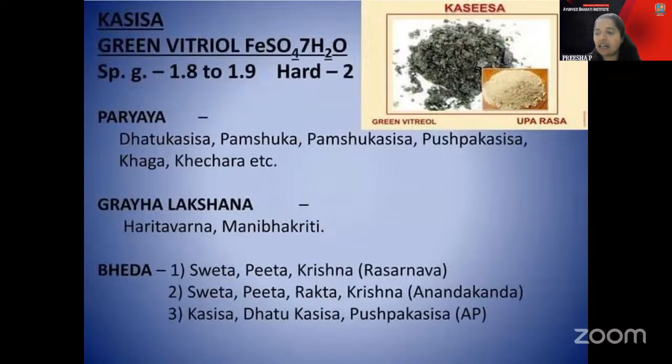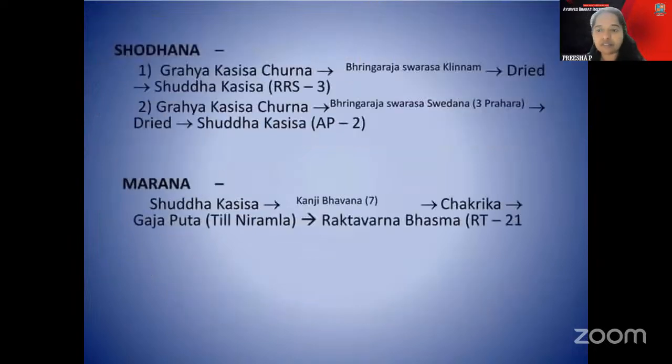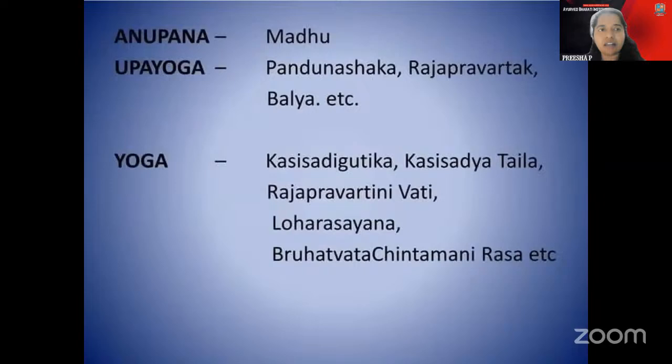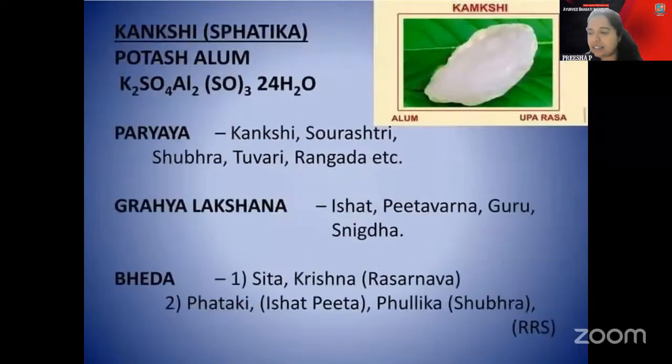Kasisa part. Okay. Next is the Kasisa part. I think we are stuck here only. I thought we would complete the Sadharana Rasas also, but it's going very slow. Orpiment, arsenic trisulfide. Okay, that one, I think Samira Pannaga Rasa, Nityananda, that's also fine. Anupana, Upayoga, Yoga. Yeah. I think Manashila we will do.